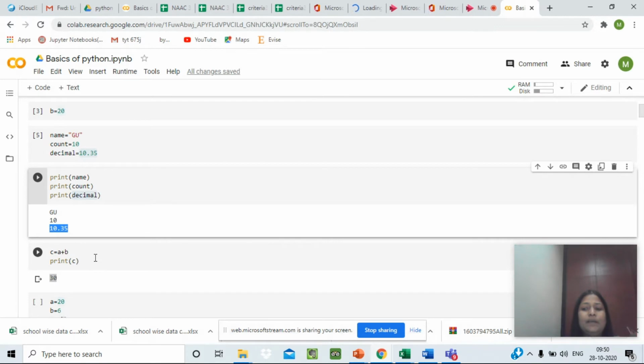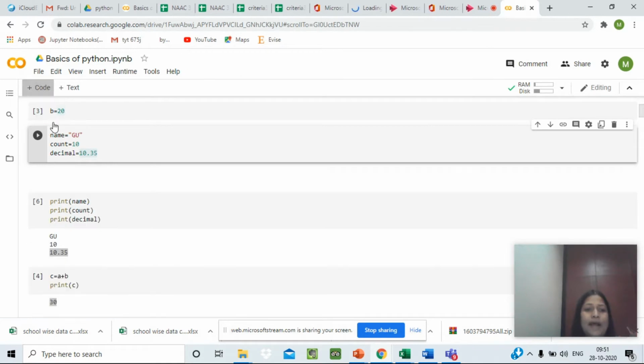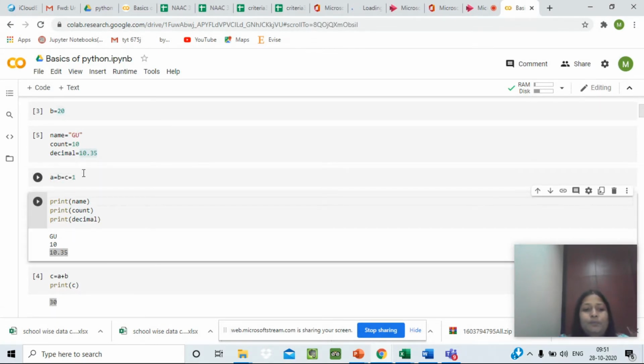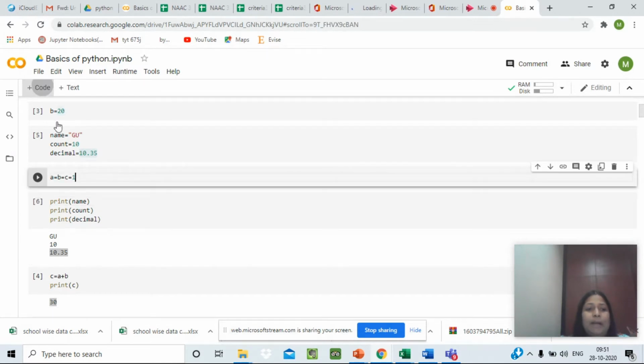Now next, multiple assignment. Python allows us to assign a single value to several variables simultaneously. For example, a equals b equals c equals 1. So suppose I have multiple variables having a common value, we can use multiple assignment in Python.